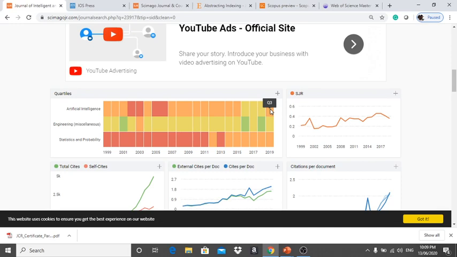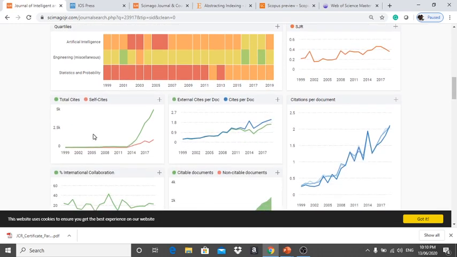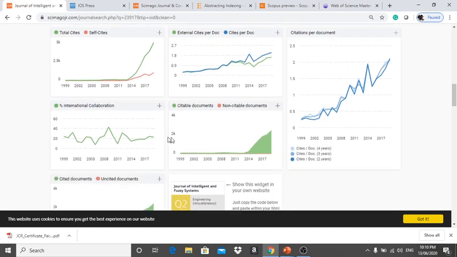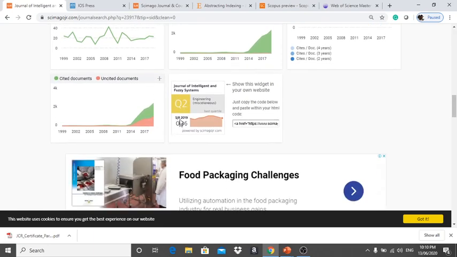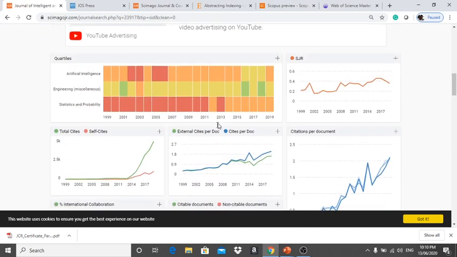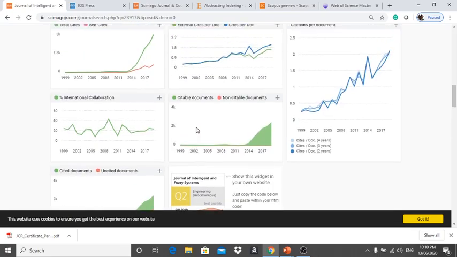So artificial intelligence belongs to Q3, engineering is Q2, and statistics and probability is Q3. In the previous year it was Q1. Q1 is the best one, and subsequently the grade decreases: Q1, Q2, Q3, Q4. Here the citation graphs and international collaborations are available, showing what collaborations the papers have done. Engineering belongs to Q2 based on this graph. Like that we can analyze here.